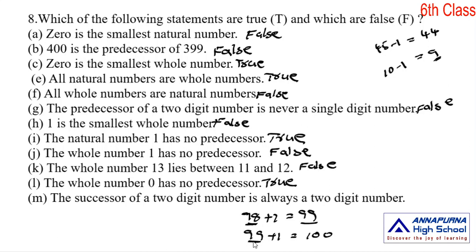The given number is 99, a 2-digit number, but the successor is a 3-digit number. So the statement is false; sometimes the successor is a 3-digit number. Let's stop here. We will continue in the next video.